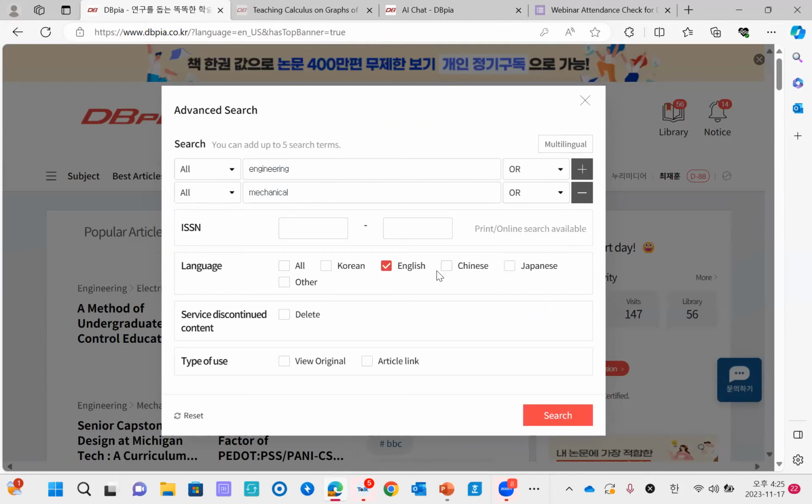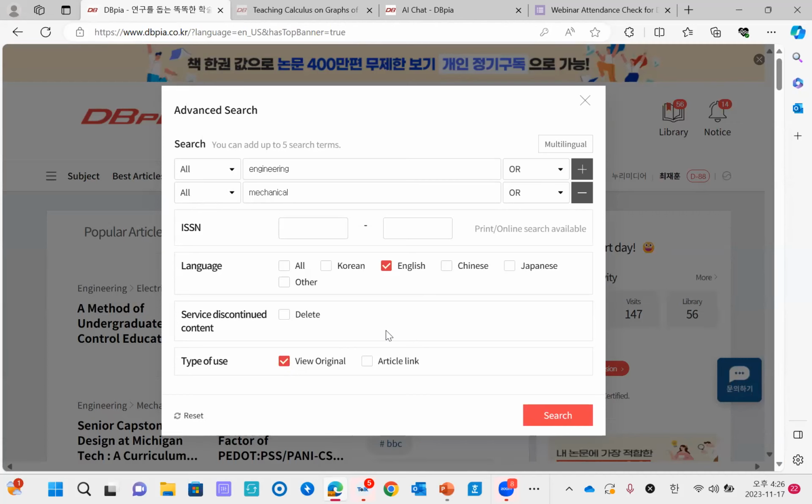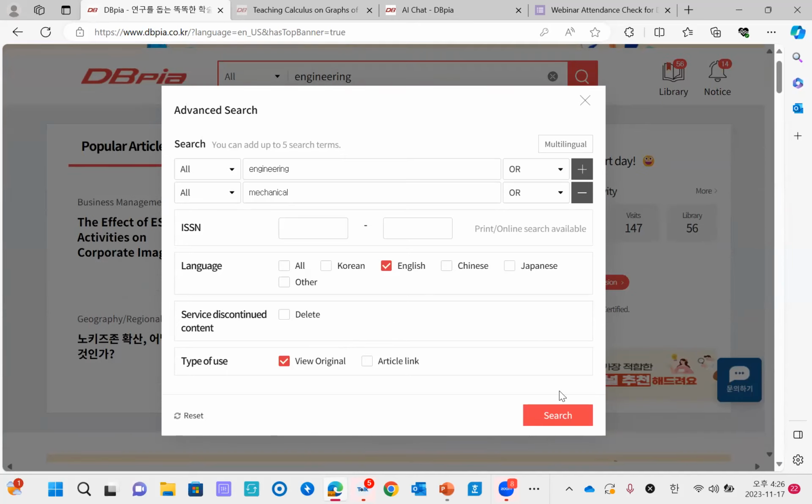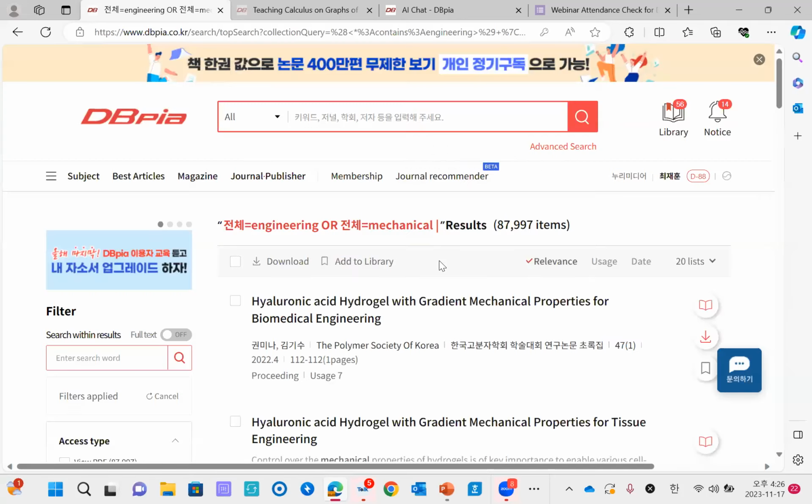If you click English, you will find contents that are published in English. And also, if you click View Original, it means you can find contents that can be viewed as PDF. So if you search like this, you can search more specific contents you're looking for.